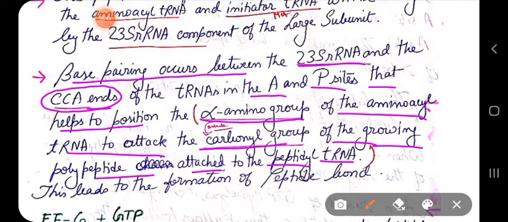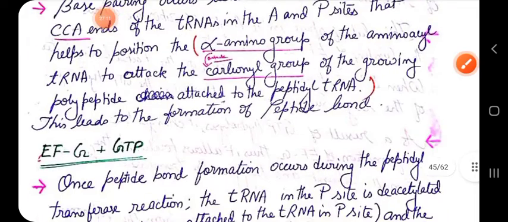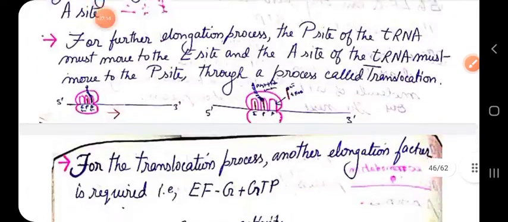The result is that the peptidyl tRNA, or better to say here the initiator tRNA, which was carrying the methionine, will now be left uncharged. The methionine is now attached to the amino acid tRNA with its amino acid, and it now forms a peptidyl tRNA, while the initiator tRNA becomes uncharged here. So this is the reaction.